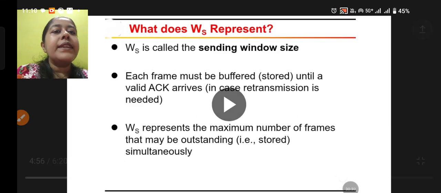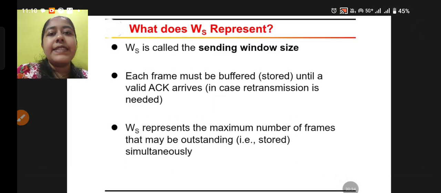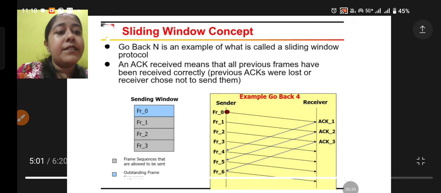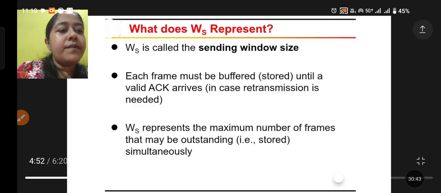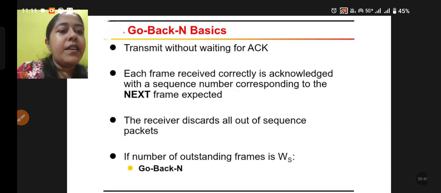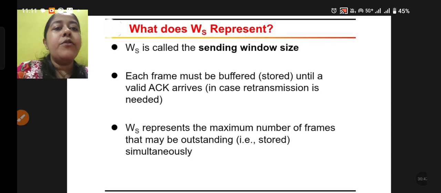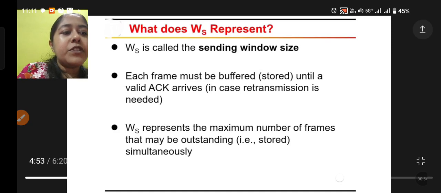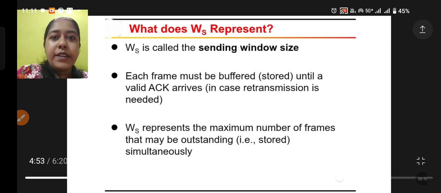Okay, so what is WS? That is the window size. So it's the sender window size. Each frame must be buffered, stored. Okay, so let's see the previous one. Now here, what is happening? The WS, that is your window size. So sender window size, each frame must be stored in a buffer, that is stored until a valid ACK arrives in case retransmission is needed.